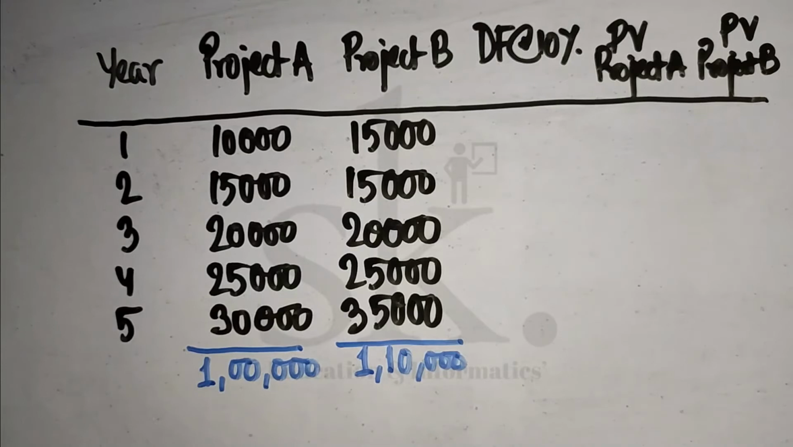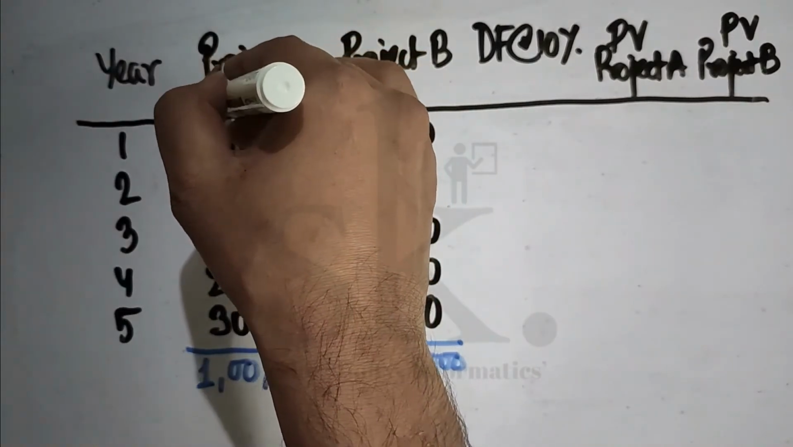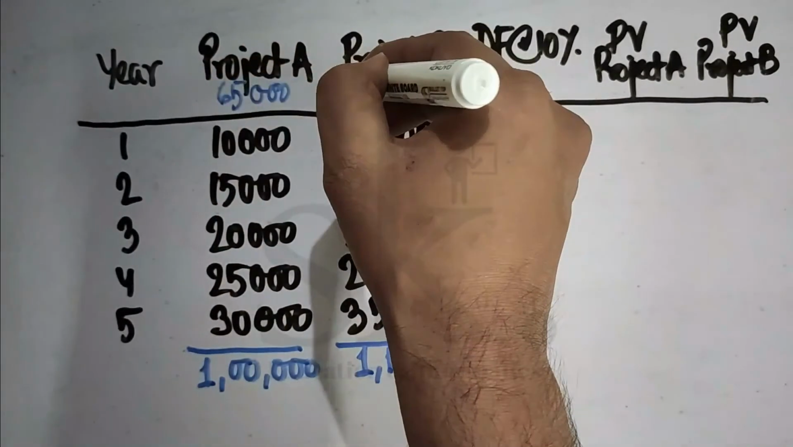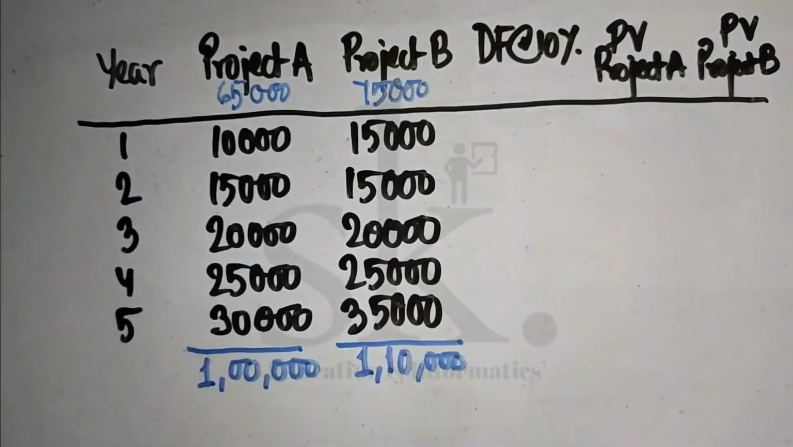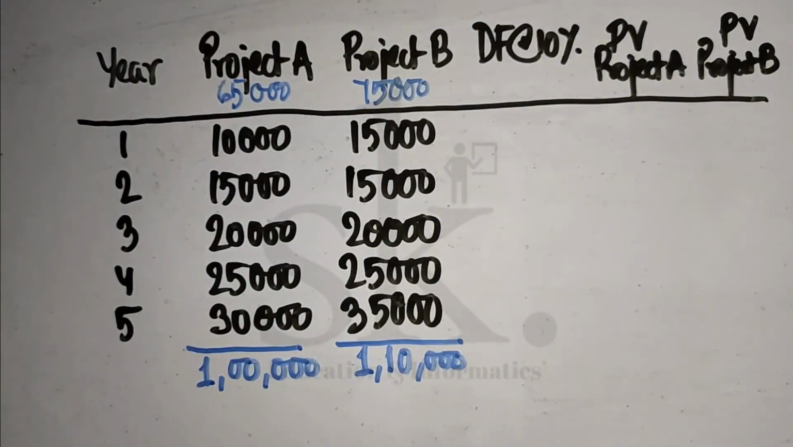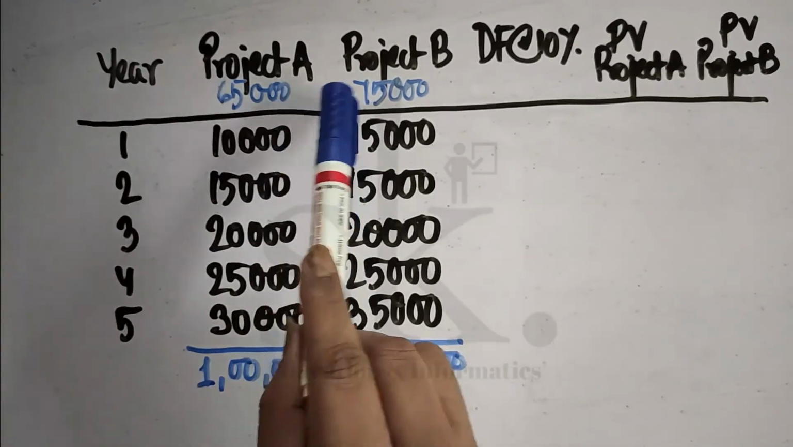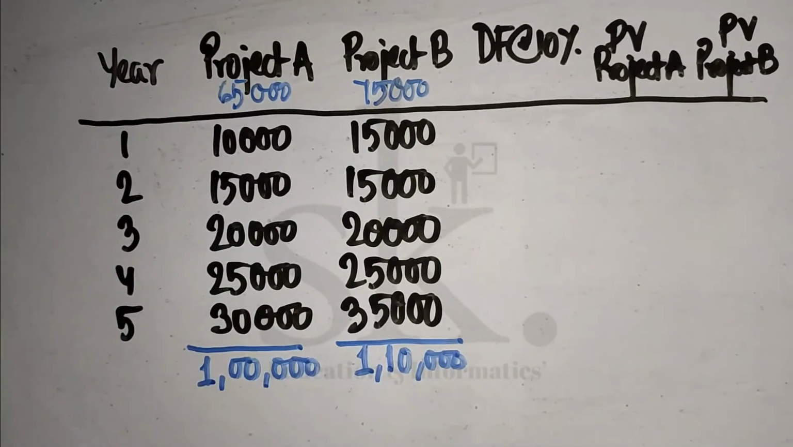Now the investment for project A was 65,000. So investing 65,000, after 5 years I will be getting 1 lakh. The investment for project B was 75,000. Even though project B is giving 1 lakh 10,000, it is also a fact that I require to invest 10,000 rupees more in project B. So I require to find out whether project B is good enough for investment compared to project A.